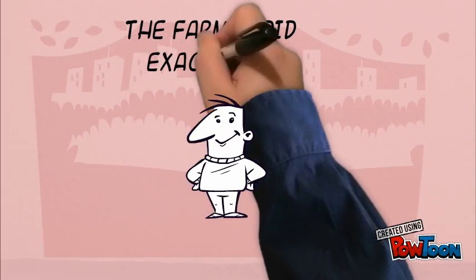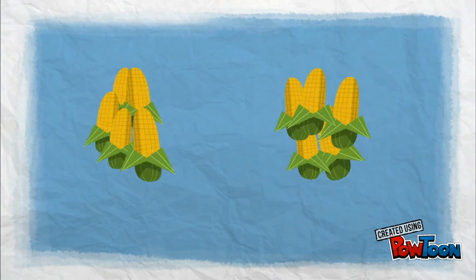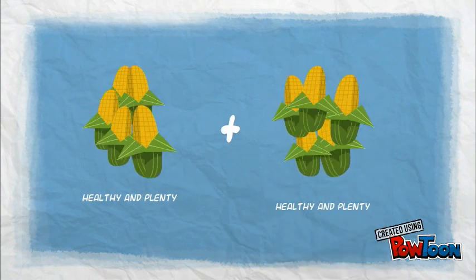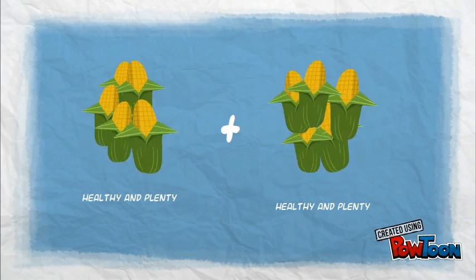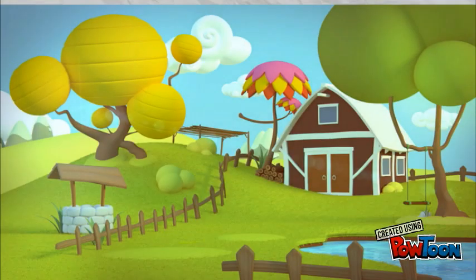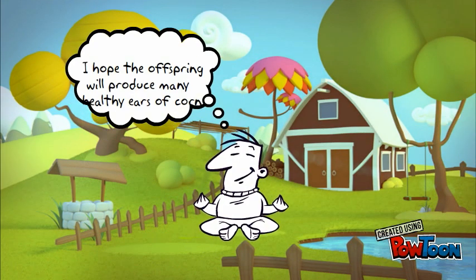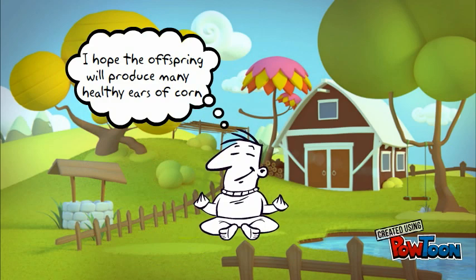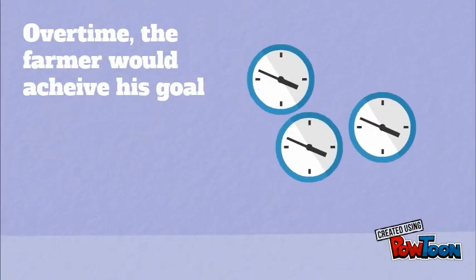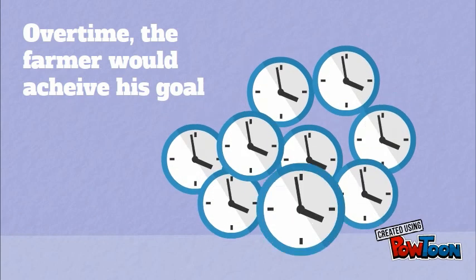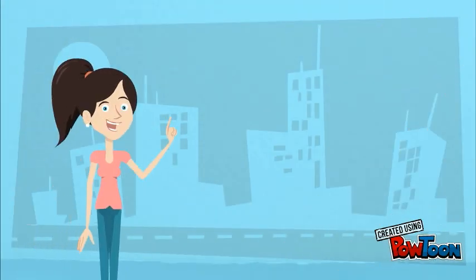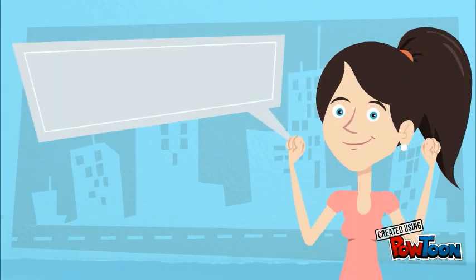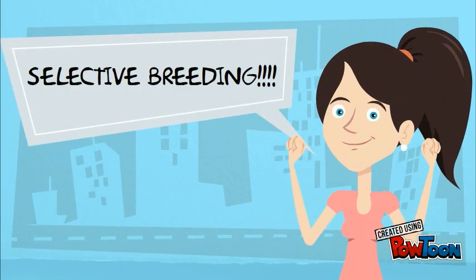One day later, the farmer did exactly that. He took a plant that produced a lot of healthy ears of corn and crossbred it with another plant that produced a lot of healthy ears of corn as well. The farmer hoped that the new corn plants would inherit the trait of yielding a lot of healthy corn. Over time, the farmer would have plants that produced a lot of corn, which would benefit his business, since more corn was produced and less was wasted, as long as he was consistent. This farmer just performed selective breeding.